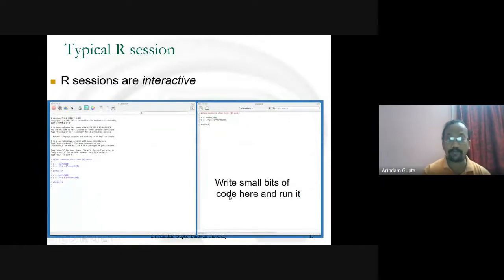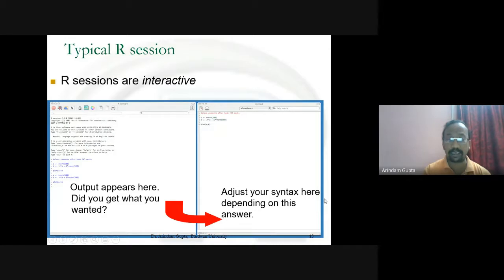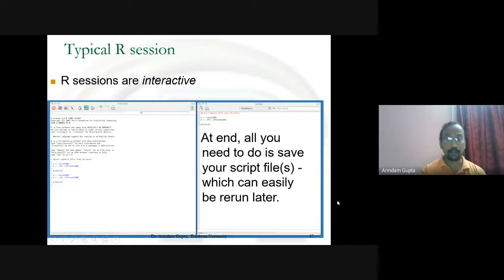Write small bits of R code here and run it in the text editor. Then you get some outputs appearing in the console. Did you get what you wanted? Adjust your syntax in the text editor depending on this answer. At the end, all you need to do is save your script files, which can easily be returned to later.